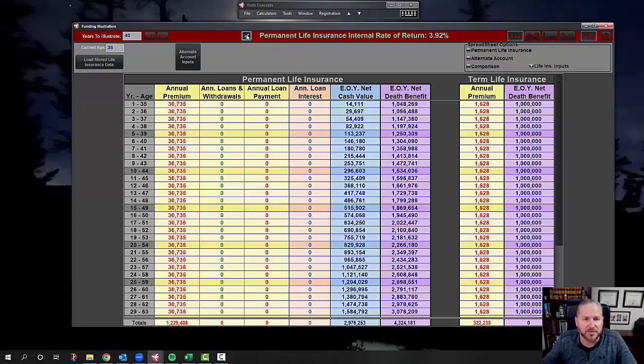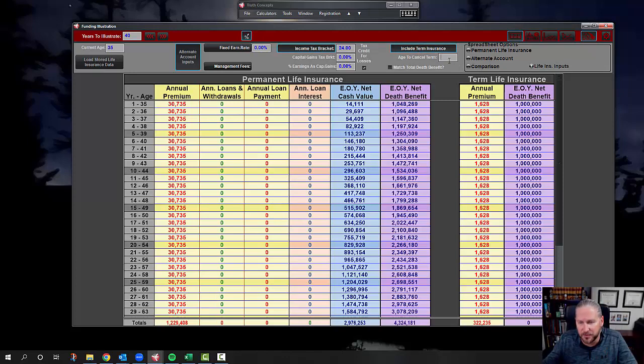So just the life insurance policy in and of itself is getting them a 3.92% every year for that 40-year period. So if we load some alternate account data, if they're putting $30,000 a year in, they're going to be at least in the 24% tax bracket. Oh, I didn't want to do that. Put that there. 24% tax bracket.